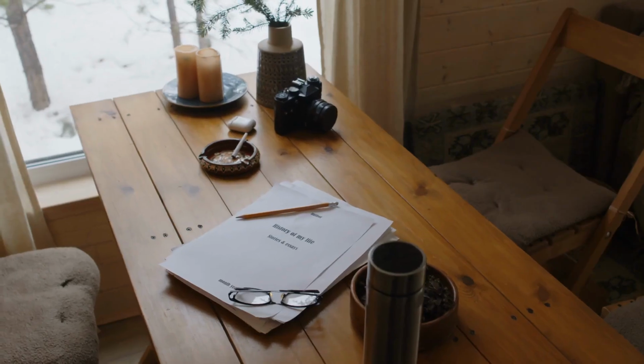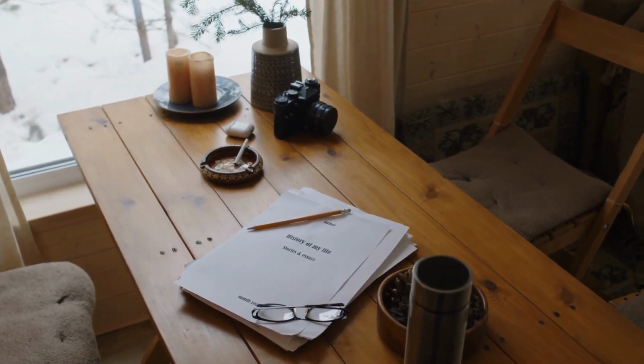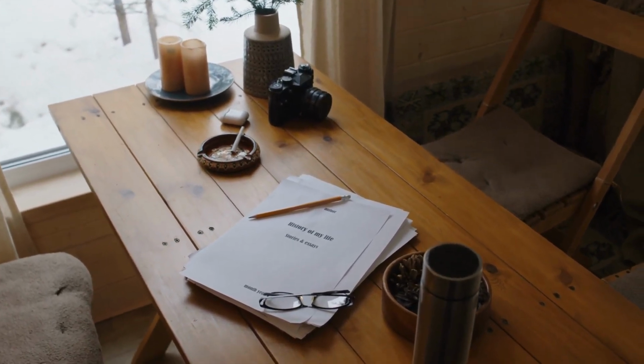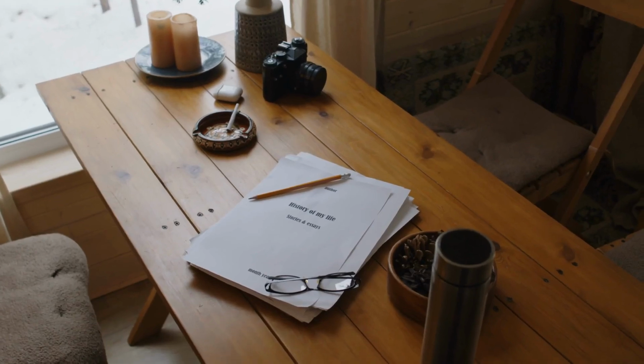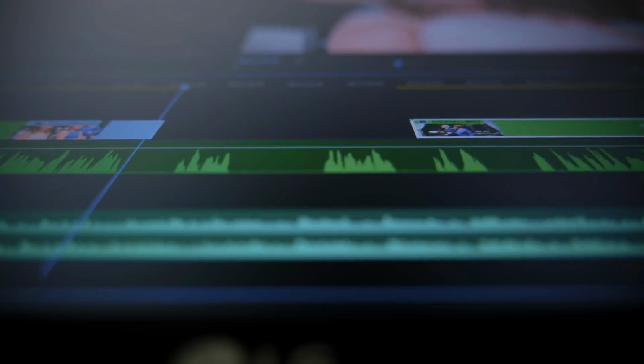We'll dig into the features that actually matter. Auto-editing viral clips, auto-schedule, and the content calendar, plus a bunch of helpful extras that let you focus on ideas, not timelines. Ready? Let's jump into the timeline and watch it work. First up, auto-editing viral clips.